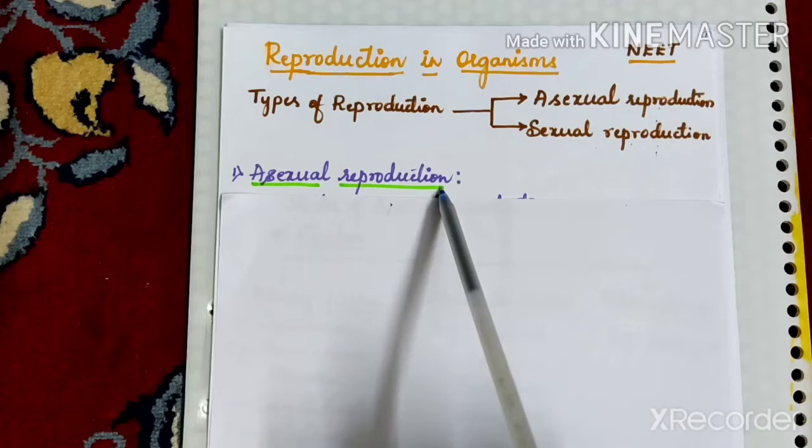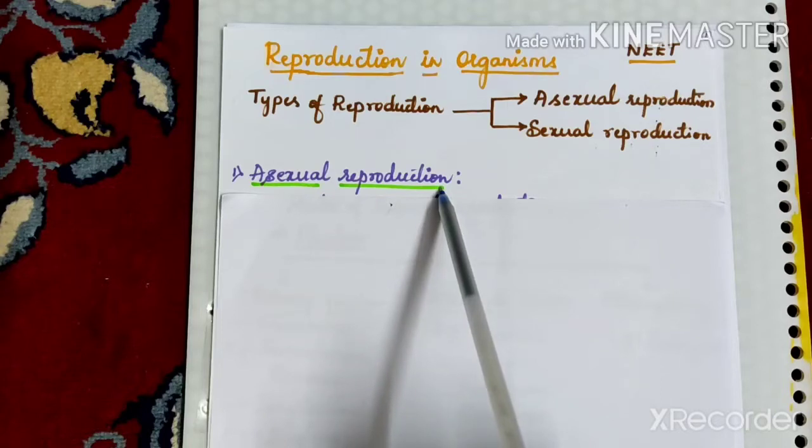Since asexual reproduction does not involve meiosis and the fusion of gametes, the offspring produced are genetically similar to their parents. Hence the offspring do not show any variations, due to the absence of crossing over and recombination.